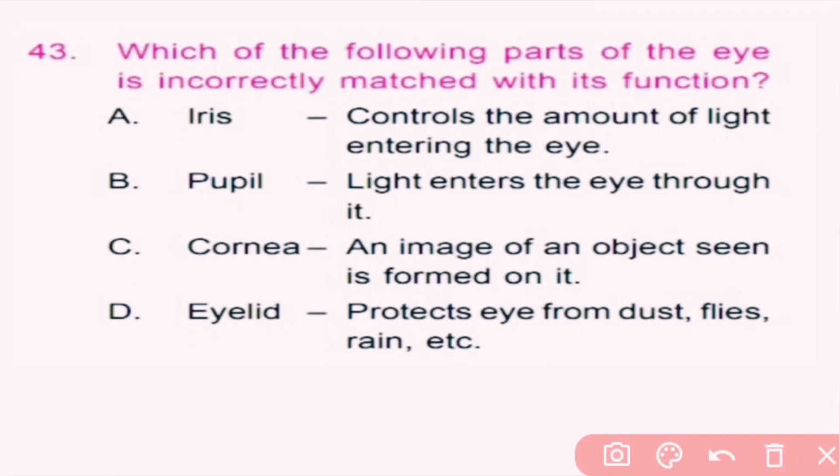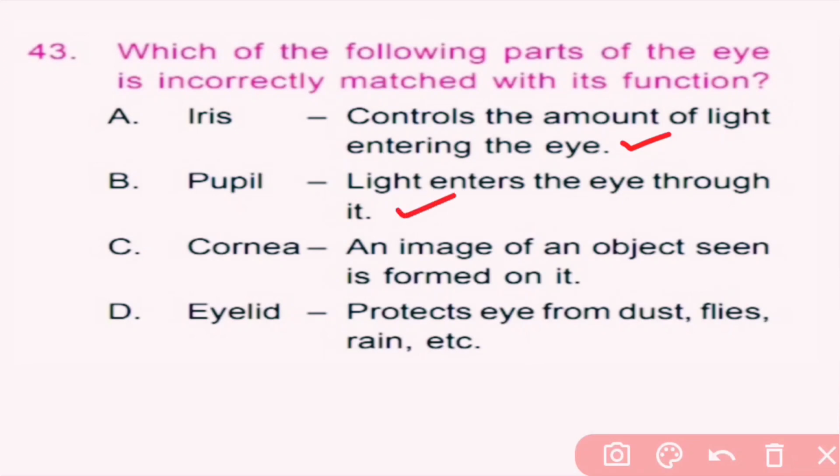Question number 43. Which of the following parts of the eye is incorrectly matched with its function? Option A, iris. It regulates the amount of light entering the eye. So its function is correct. Option B, pupil. The central aperture of the iris is called the pupil, and it also regulates the flow of light to the retina. So it is also a correct function.